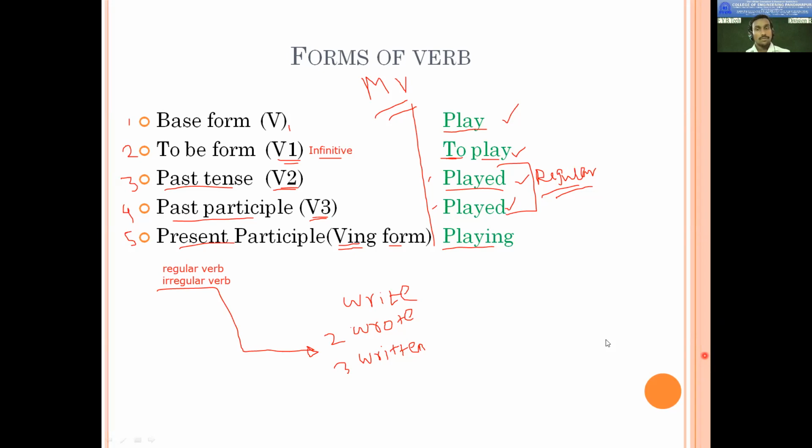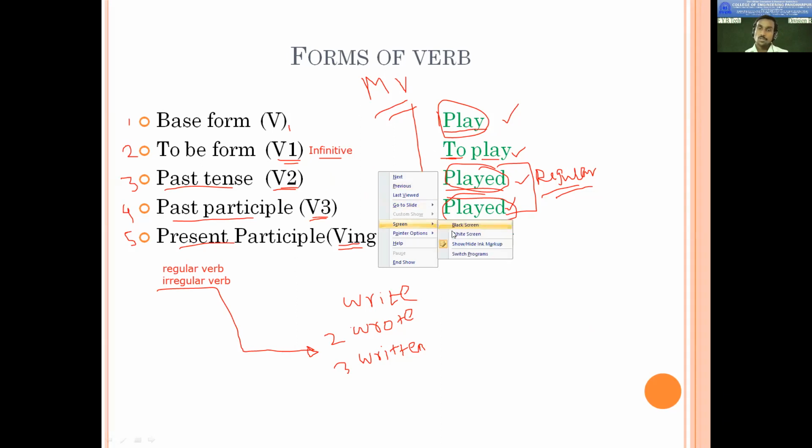No problem, sir. Fine. So now we are going to see the next part, which will be the 3 forms of verbs. Very important, that we need to understand. So which 3 forms? You can consider the first form, second form, and third form. So what we will do is make a list of different verbs. You can tell me such verbs, and we will go one by one. One will tell me one verb, and there are 3 forms. For example, if we begin with ride, what are the second and third forms of ride?